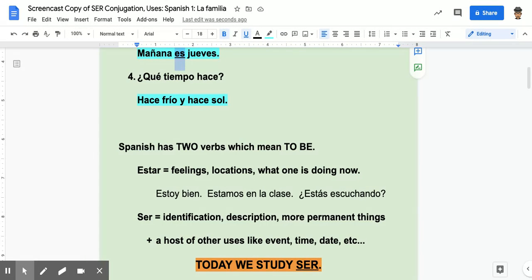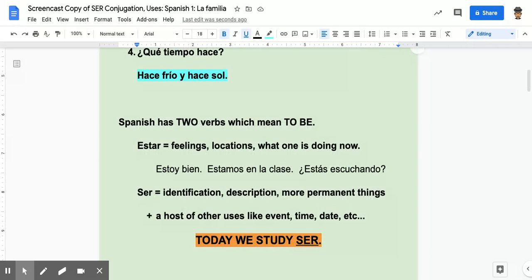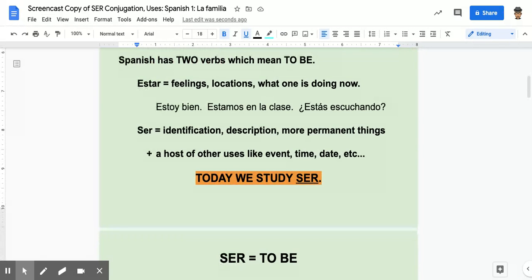That's to be, but Spanish has another verb to be, and it's called ser. And we use this for identification and description for more permanent things. Yo soy profesor de español. Yo soy alto y paciente. Yo soy de Chicago. All right, so when we're describing things, we're identifying things, we're saying where they come from or to whom they belong, and a host of other things. So today we study the verb ser.